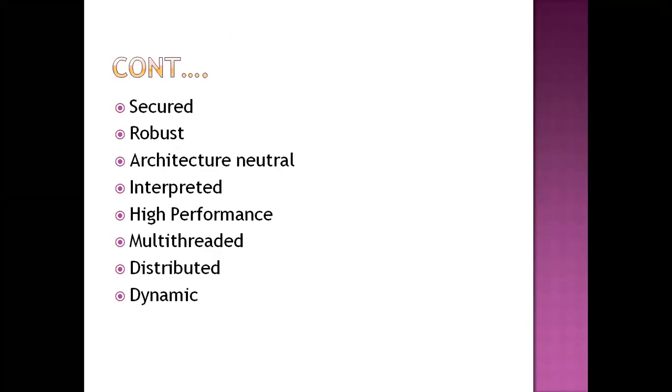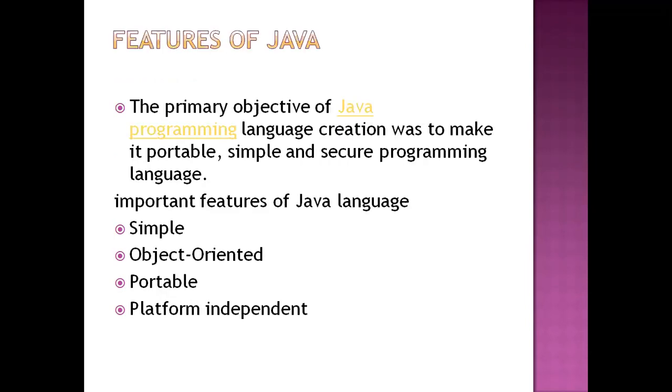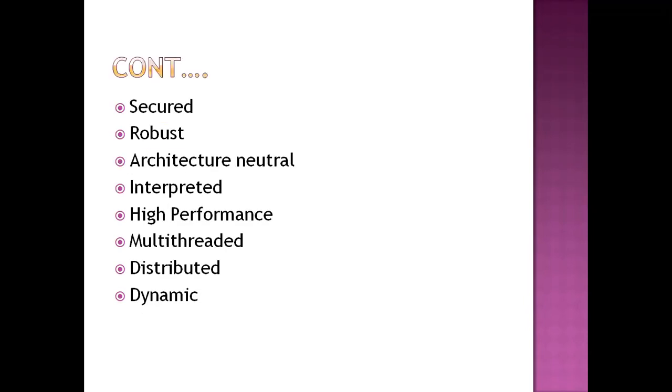And it is secure. When compared to other programming languages, Java is a secure programming language. The next feature is robust. Robust is also one of the features. Next, architecture neutral, and the next one, interpreted, and high performance, and multi-threaded, distributed, or dynamic. Each and every one has its own specifications. These are all the features of Java.